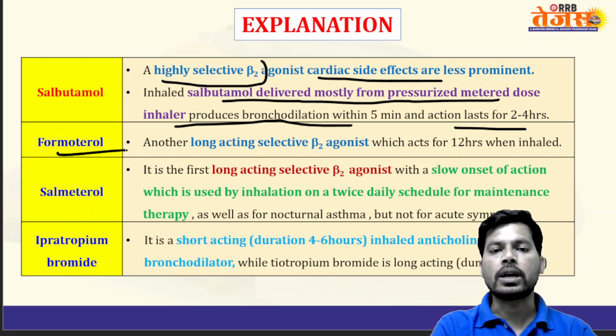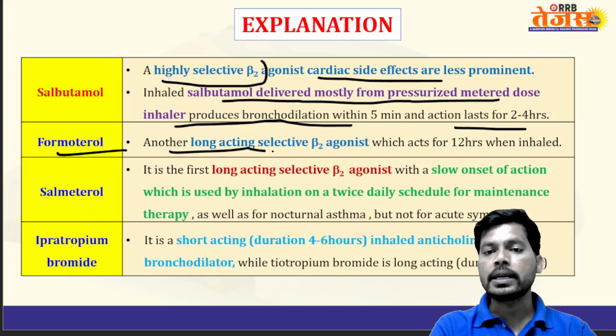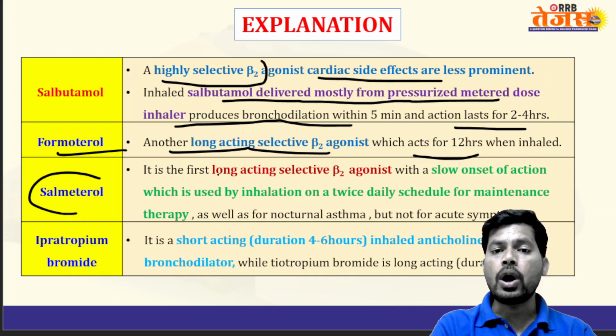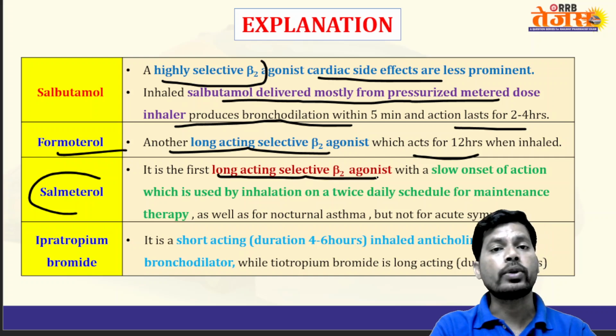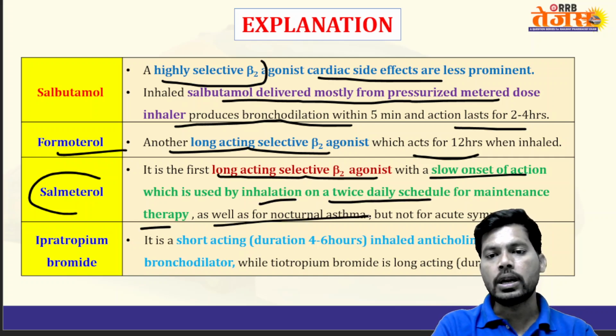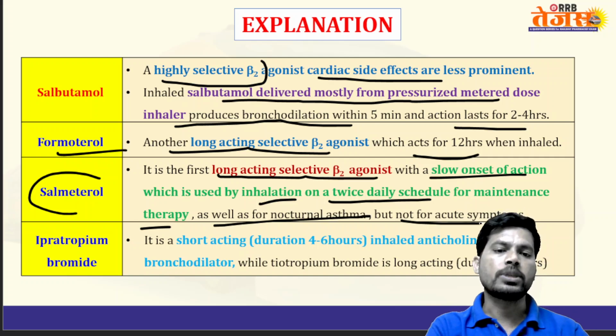Next, formoterol, another long-acting selective beta-2 agonist which acts for 12 hours after inhalation. Next, salmeterol. It is the first long-acting selective beta-2 agonist with the slowest action, used by inhalation twice daily, scheduled for maintenance therapy as well as nocturnal asthma but not for acute symptoms.